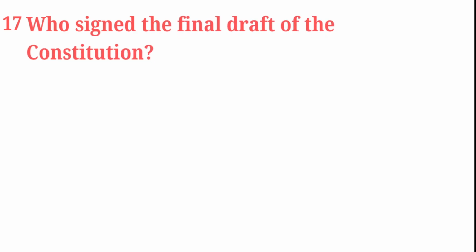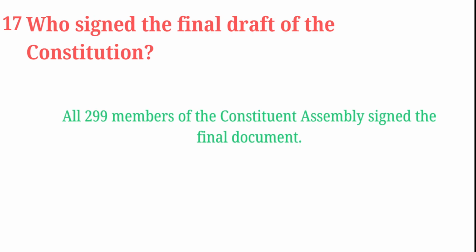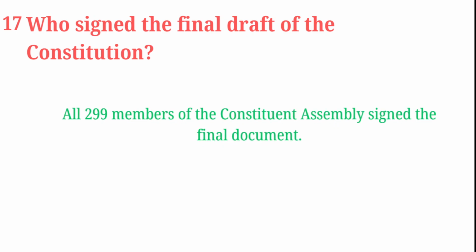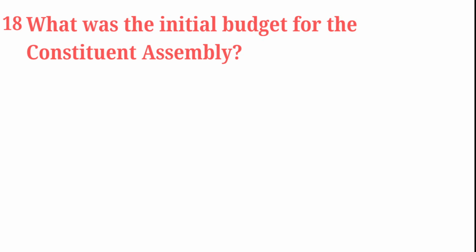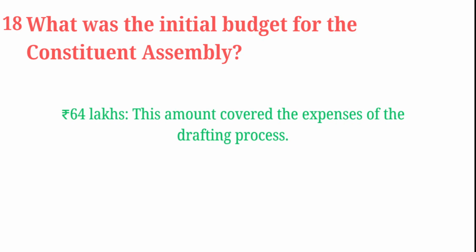Who signed the final draft of the Constitution? All 299 members of the Constituent Assembly signed the final document. What was the initial budget for the Constituent Assembly? Rupees 64 lakh. The amount covered the expenses of the drafting process.